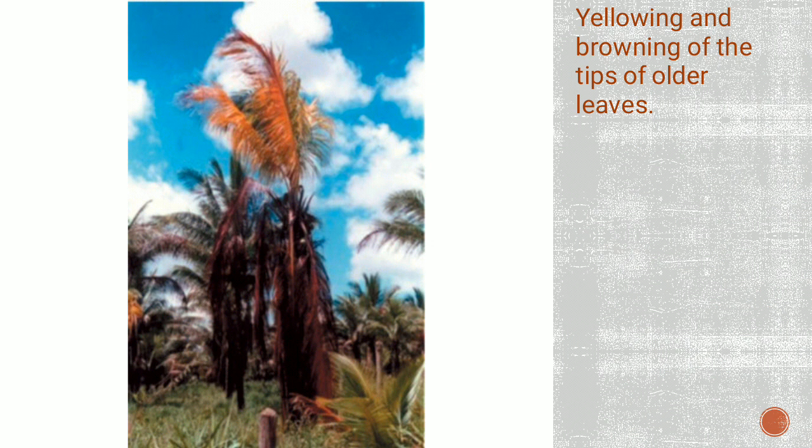Now, coming to the symptoms of the disease of heart rot of coconut. So, we have spoken about the causal organism, that is Phytomonas staheli. We have spoken about the pathogenesis of the disease. Now, moving on to the symptoms. Once the organism affects the coconut plants, the coconut leaves start yellowing and eventually browning at the tips. So, the older leaves' tips start yellowing and browning. Eventually, the browning also moves on to the younger leaves. So it starts with the older leaves and then it moves on to the younger leaves.